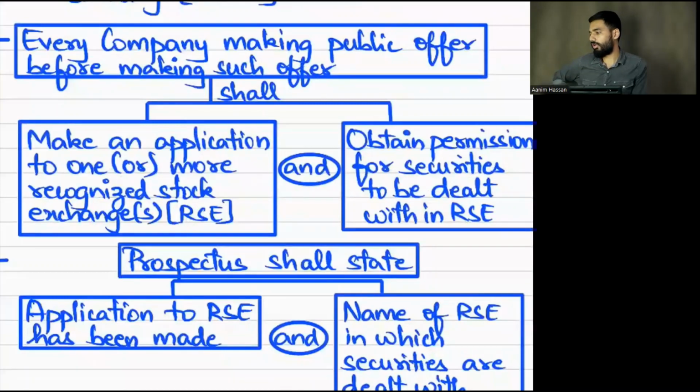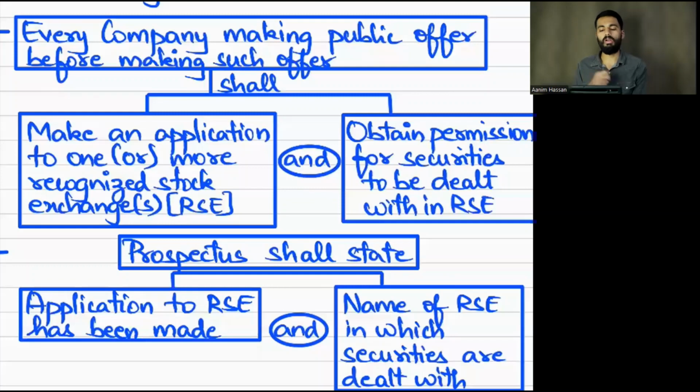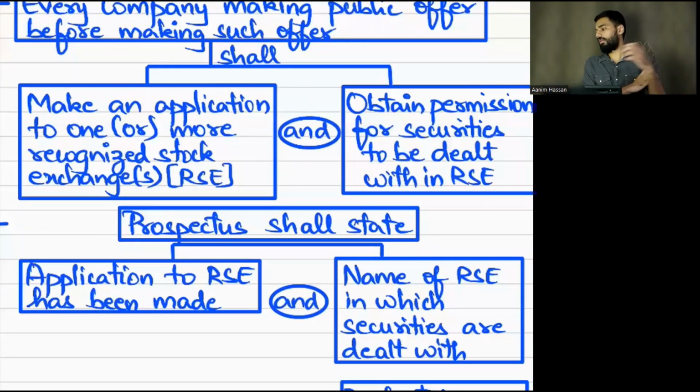Section 40. What is section 40 talking about? One is about listing. Next is about underwriting. First we'll see listing. A public company, if they want to offer securities, has to do two things. One, they have to make an application to a recognized stock exchange and get permission from the recognized stock exchange to be dealt with.